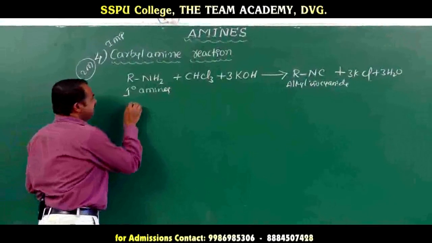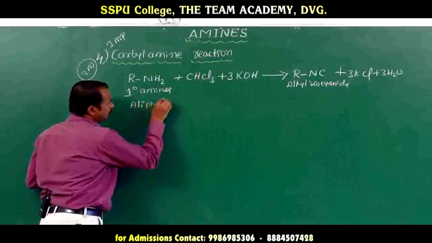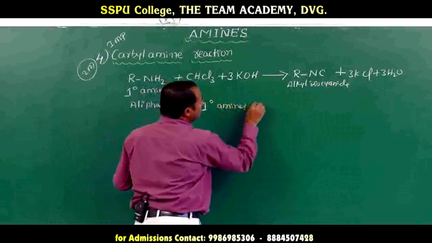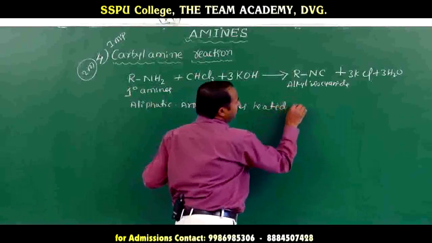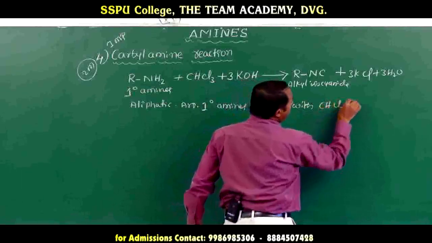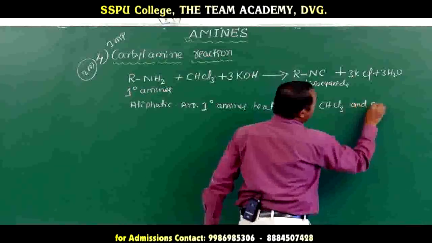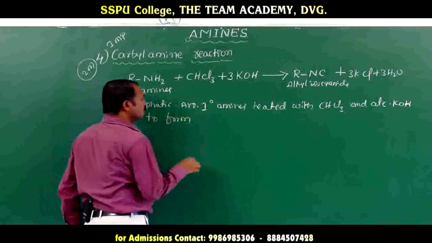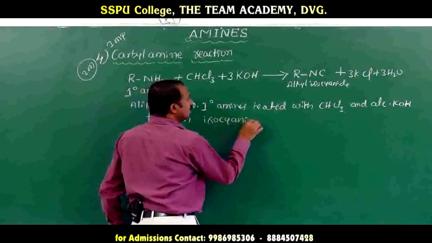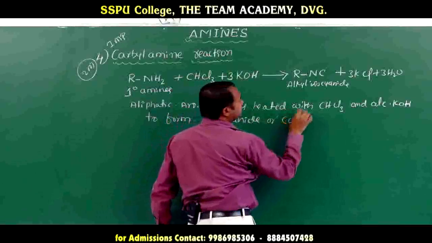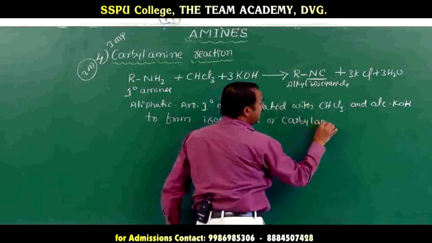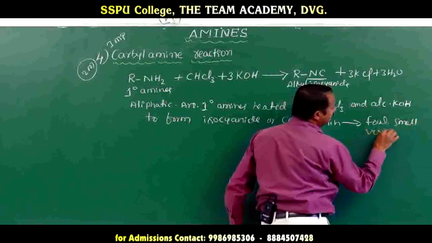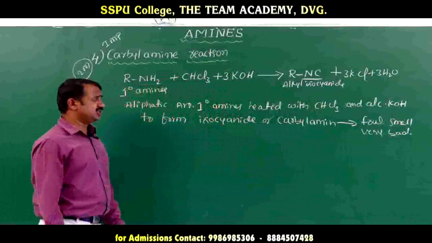Listen here, the sentence is: when aliphatic or aromatic primary amines are heated with chloroform and alcoholic potassium hydroxide to form isocyanide or carbylamine, which shows a foul, very bad smell, this reaction is called the carbylamine test.